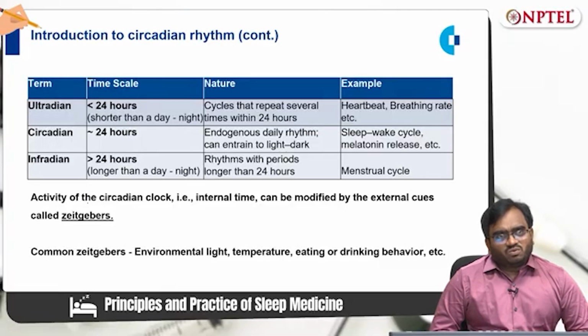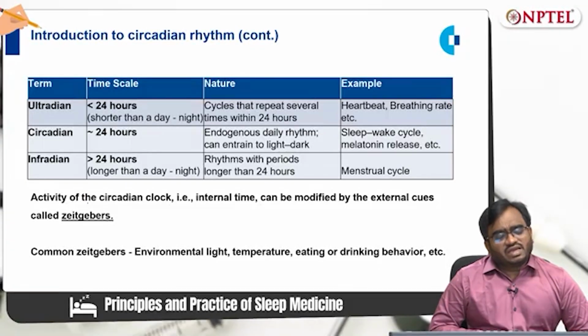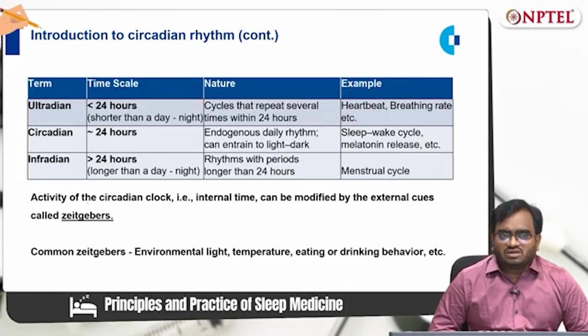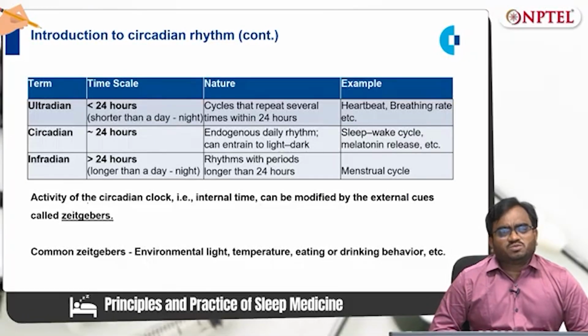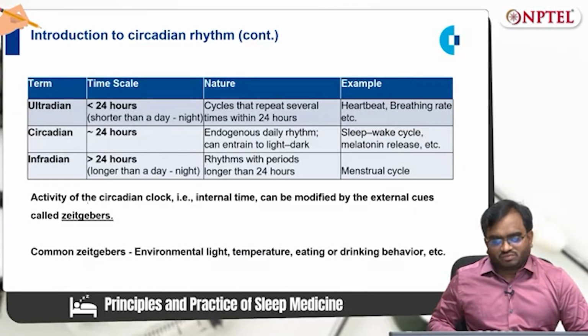So now we know what is circadian. Circadian is an endogenous oscillator which exists in roughly 24 hours, that is physiological variations. But the activity of the circadian clock, that is the internal time, can be modified by external cues. They are called zeitgebers. There are several zeitgebers. Common zeitgebers are environmental light, temperature, eating or drinking behavior, etc.